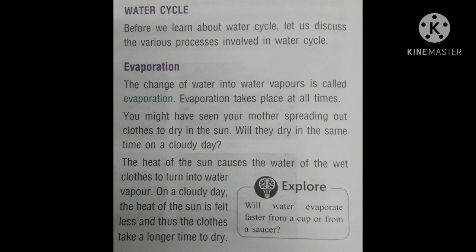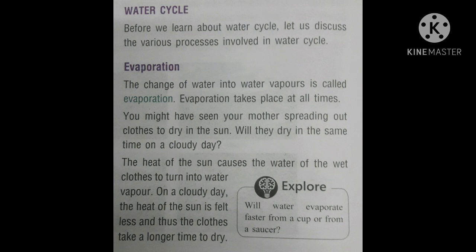Water cycle. Before we learn about the water cycle, first we discuss the various processes which are involved in it. These processes are evaporation, transpiration, formation of clouds, etc. Now evaporation: the change of water into water vapors is called evaporation. Evaporation takes place at all times.